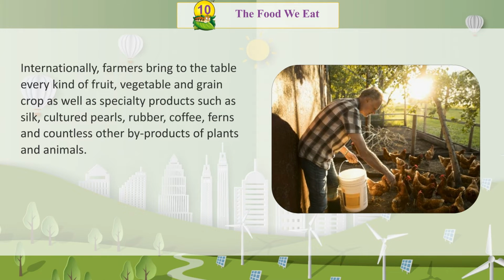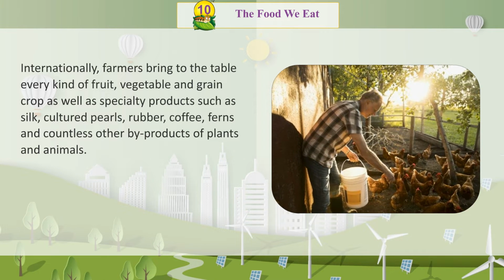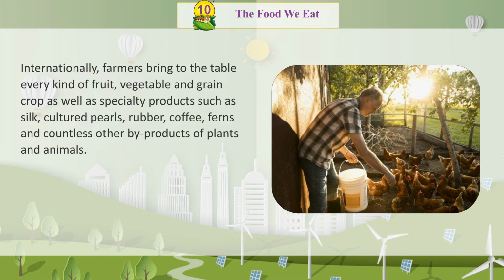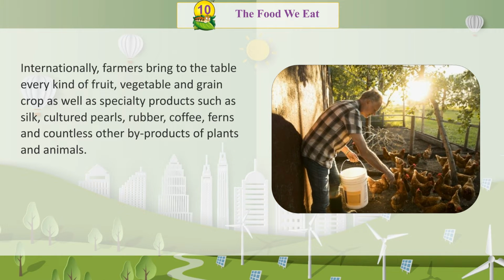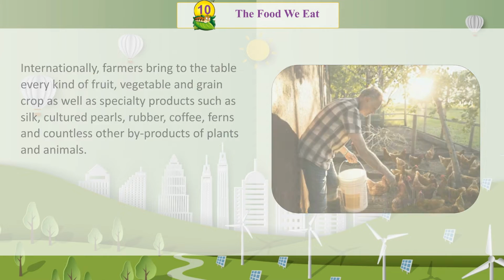Internationally, farmers bring to the table every kind of fruit, vegetable, and grain crop, as well as specialty products such as silk, cultured pearls, rubber, coffee, ferns, and countless other byproducts of plants and animals.